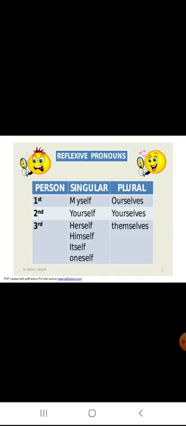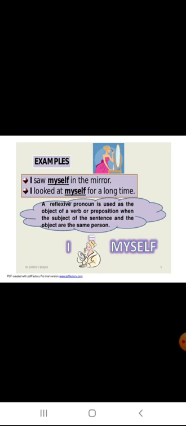Now let us see how we can use reflexive pronouns. The first person my is singular, so myself. Second person you, yourself; her, herself. Plural means ourselves, yourselves. Now you see, I saw myself in the mirror.